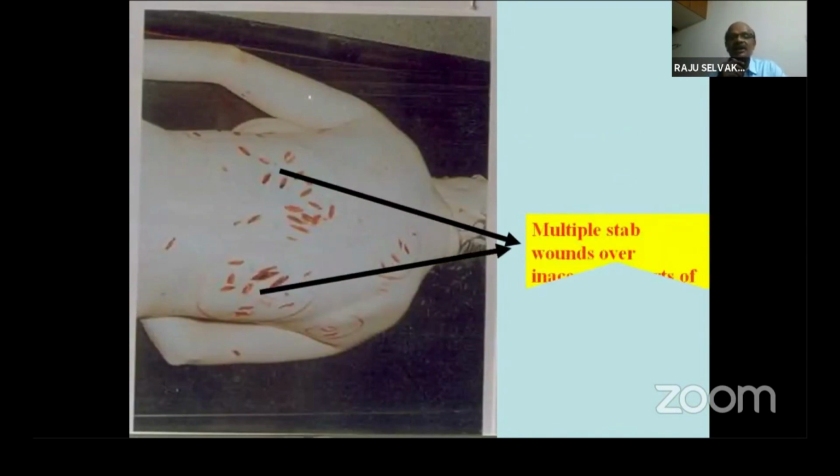Next slide, please. So this is obviously in the inaccessible parts of the body, multiple stab wounds over inaccessible parts of the body. So it is a homicide. The person accused may be a mentally ill person.